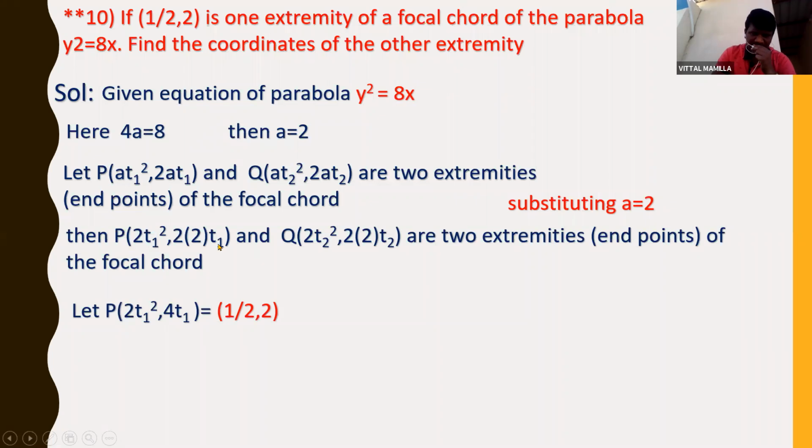So one endpoint is given, right? So one endpoint is what? (1/2, 2). So in this, P is one endpoint, that is (2t1 square, 4t1). I am taking it as (1/2, 2).